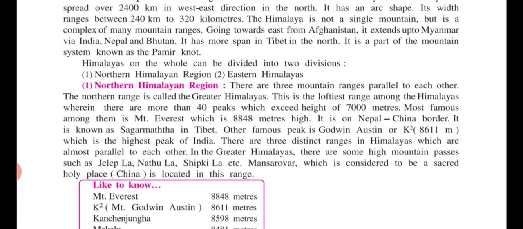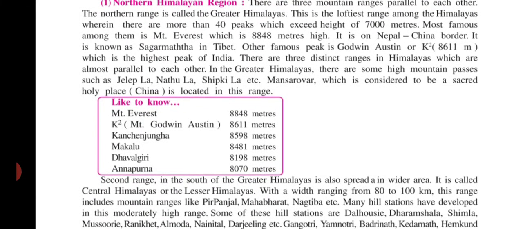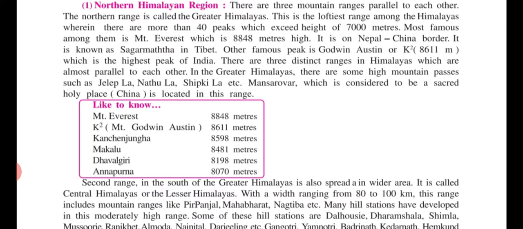Three parallel ranges are there. Among them you are learning the Greater Himalaya. In the Greater Himalaya there are 40 peaks which exceed the height of 7,000 meters. Mount Everest, K2 and other peaks are there, which are given in this table. Important peaks: Kanchenjunga, Makalu, Dhaulagiri, Annapurna. About that, you can see the information in the video which I send you. Just theoretically, be clear, there are many mountain passes.